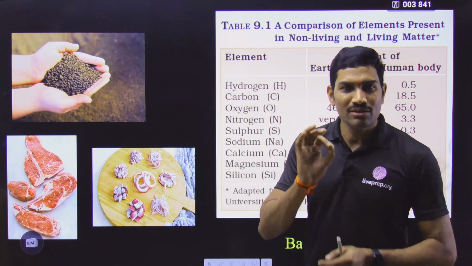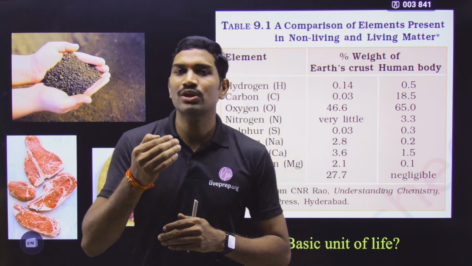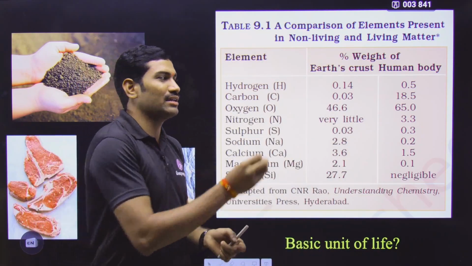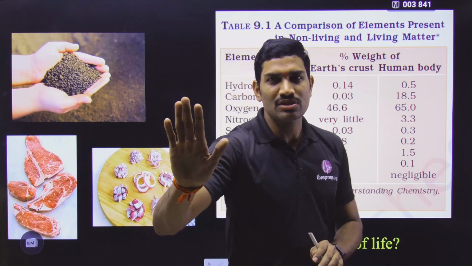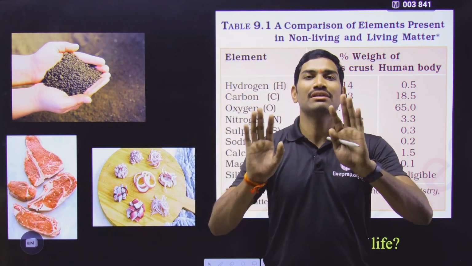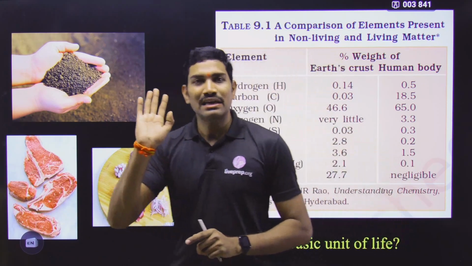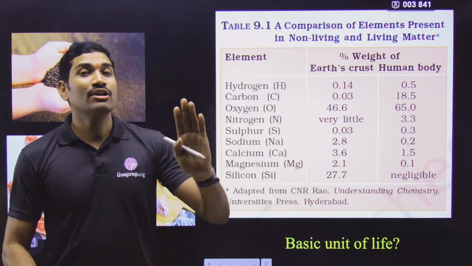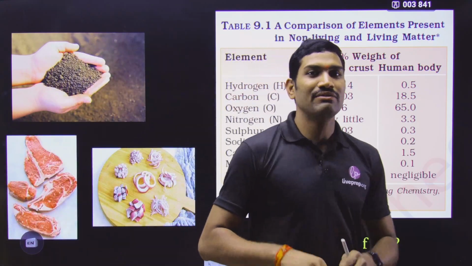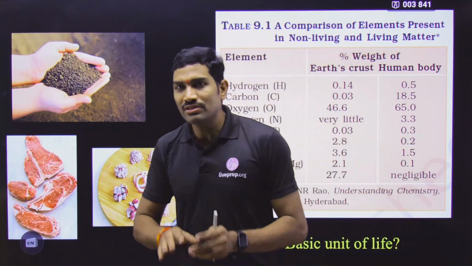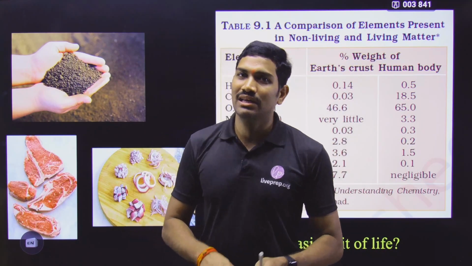For that cell, before going to the cell directly, they are talking about information like living organisms and non-living things. Please understand here: living organisms and non-living things. Many students are saying non-living organisms. If you say non-living organisms, again there is a problem.